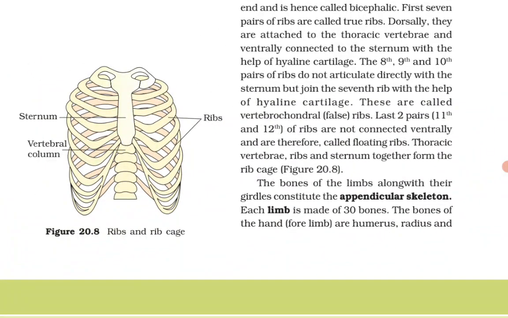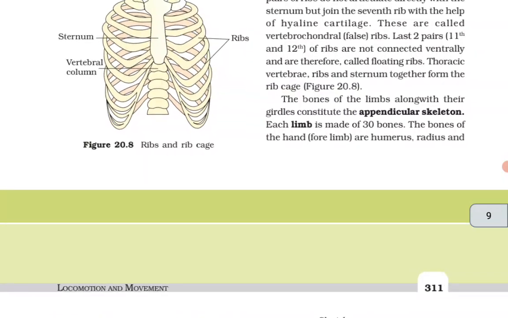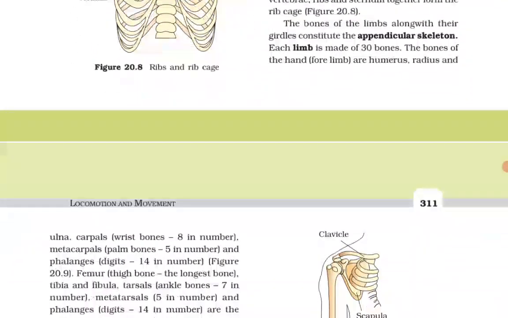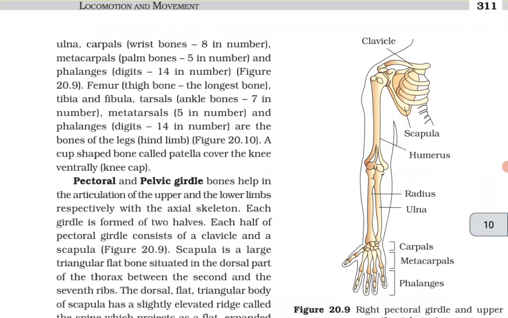The bones of the limbs along with their girdles constitute the appendicular skeleton. Each limb is made up of 30 bones. The bones of the hand, forelimb are humerus, radius and ulna, carpals, wrist bones 8 in number, metacarpals, palm bones 5 in number and phalanges, digits 14 in number.